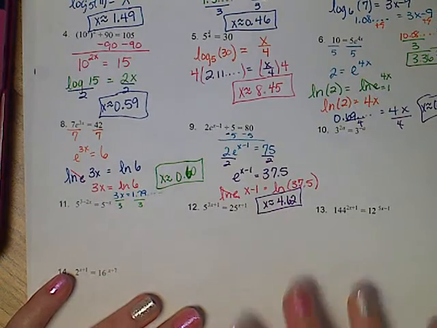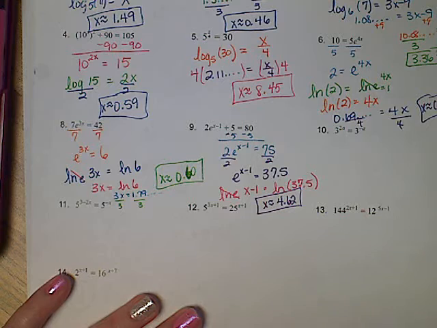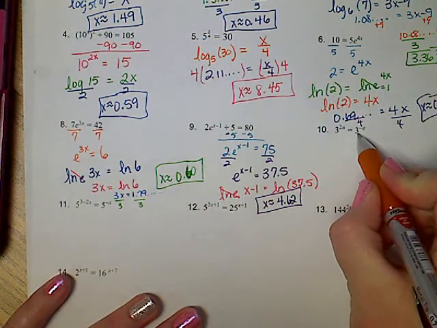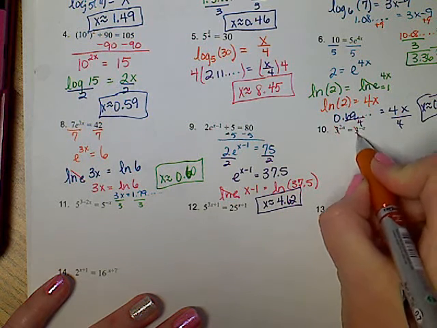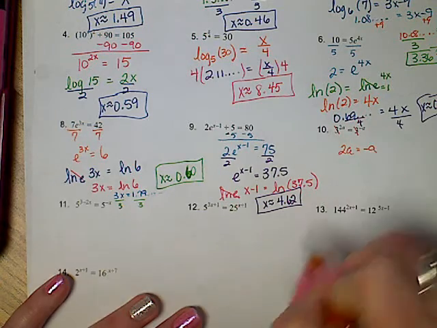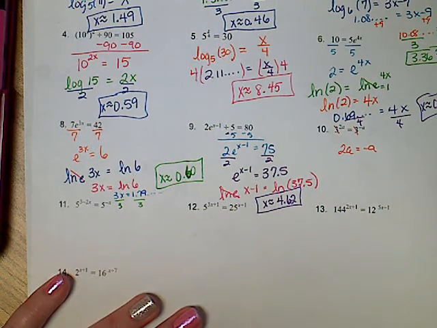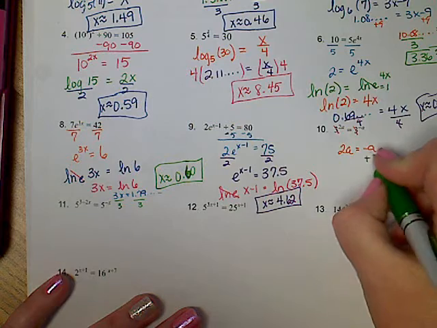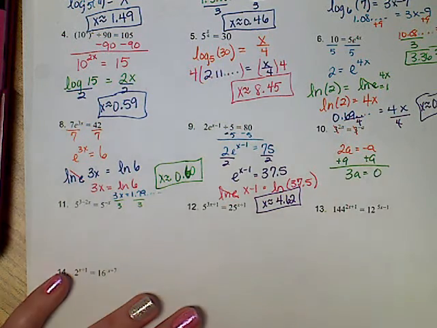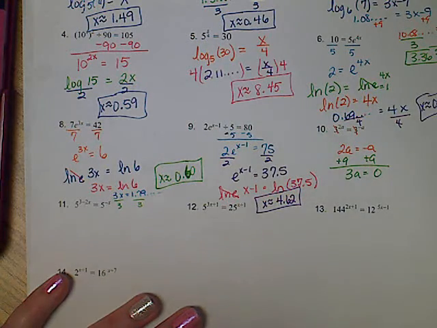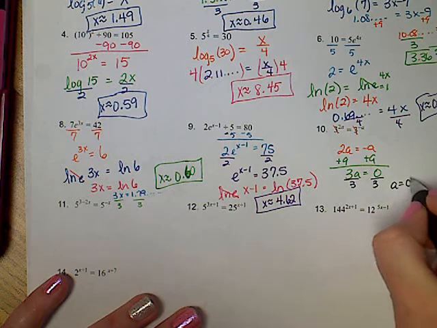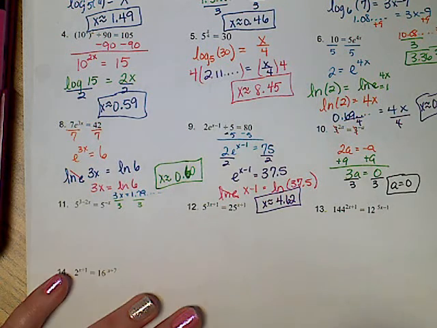Number 10. This is different again, but these can be pretty simple. Notice that the base is 3 and the base is 3. If the bases are equal, then I can set the exponents equal. The bases already match. So in order to work this problem, I would want to add the a. So I got 3a equals nothing. Nothing's over there. When you divide by 3, I hope you understand that nothing divided by 3 is still nothing.